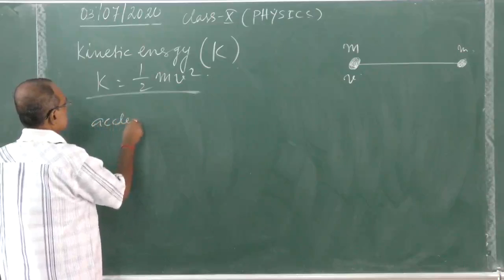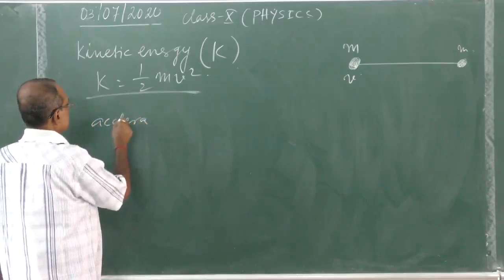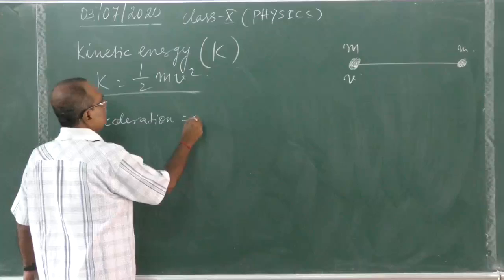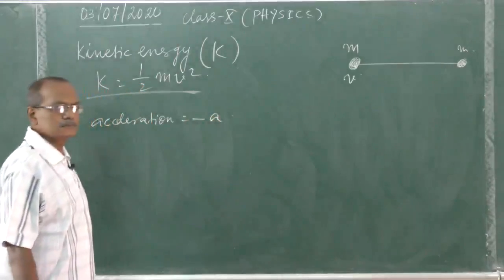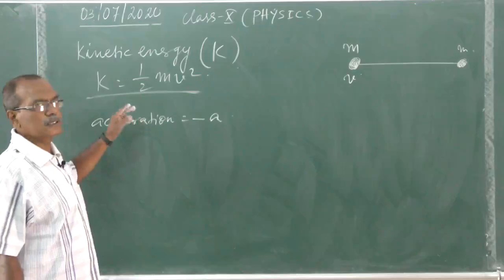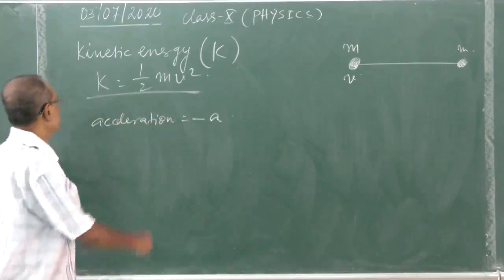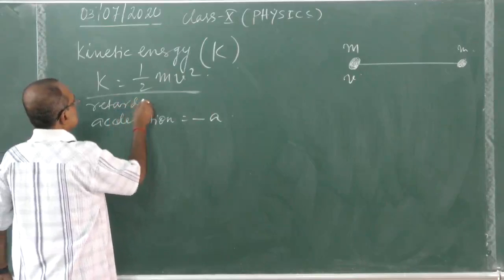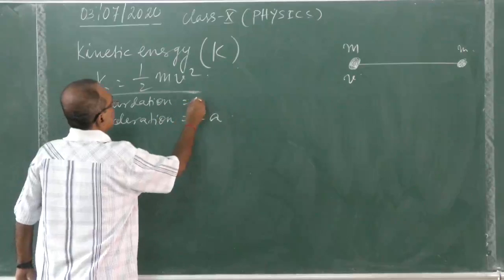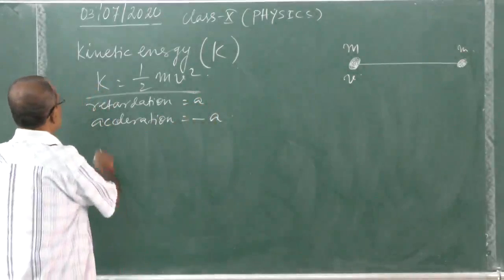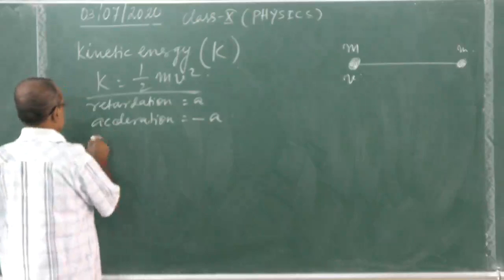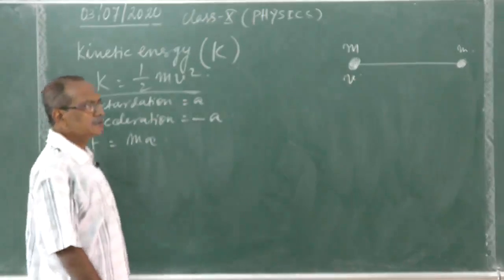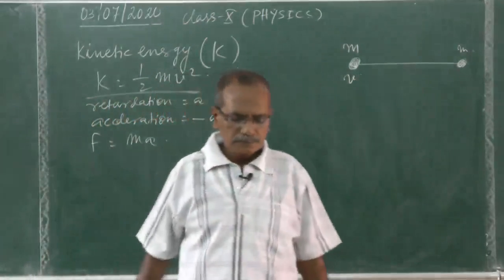acceleration is equal to, what will it be? Minus a, then, because the acceleration, the retardation, is a. Okay, retardation equal to a. So the retarding force F is equal to mass into acceleration.